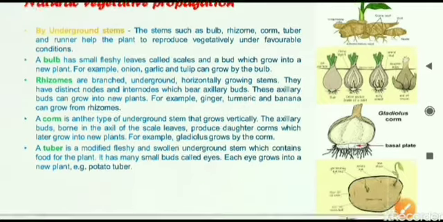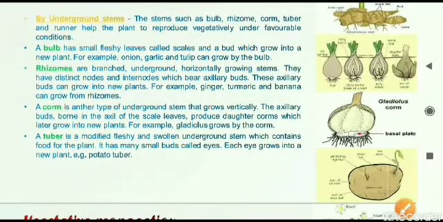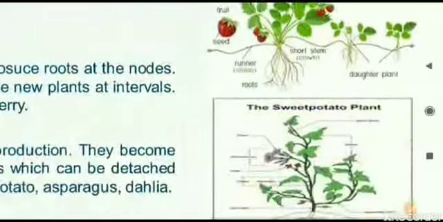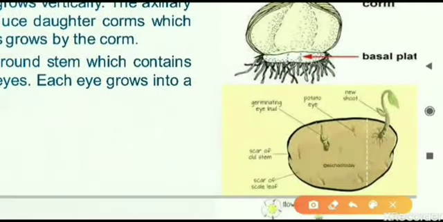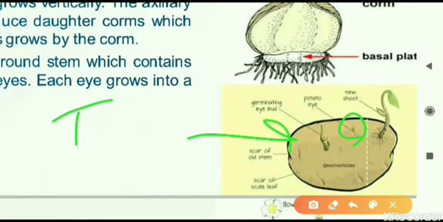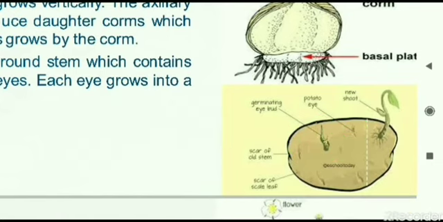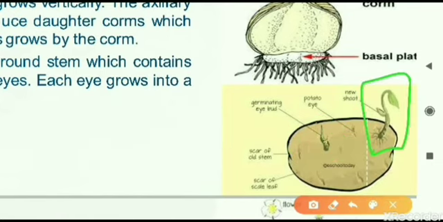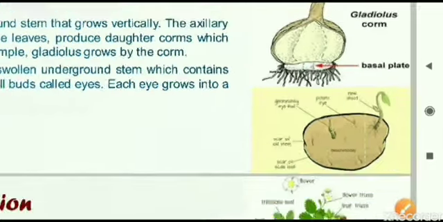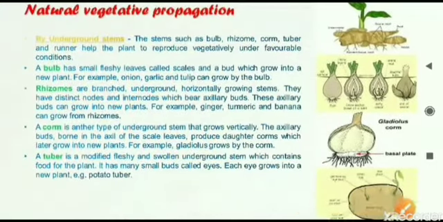And the last one is tuber. Tuber is seen in the case of the potato. This is a stem only, this is a potato tuber. On that, different potato eyes are there. On these eyes a bud will germinate. The eye will germinate into a bud, and that bud will ultimately develop into a plantlet. Here you can see a plantlet developing. From there a new plant or a potato plant can be grown. So here we have seen the different types of stem in the ginger, onion, gladiolus or potato.